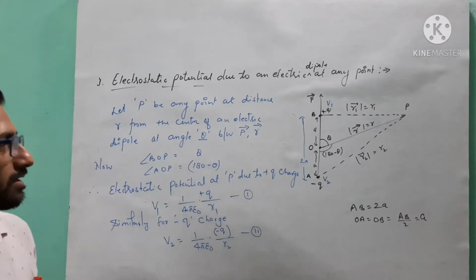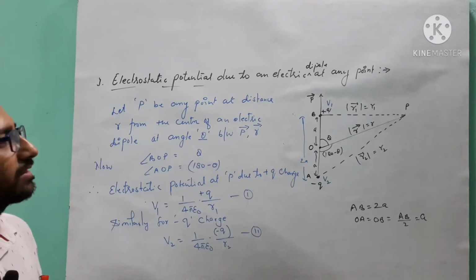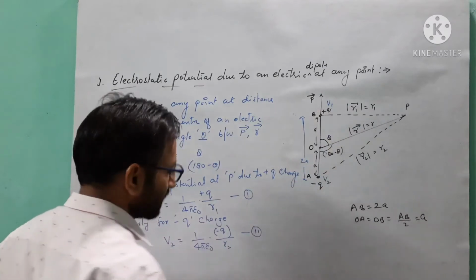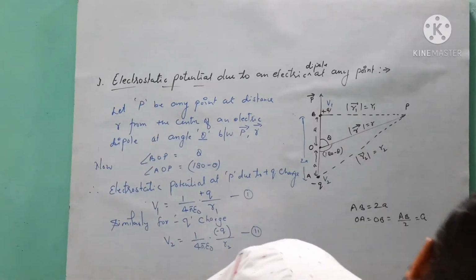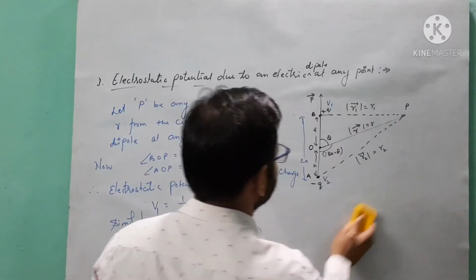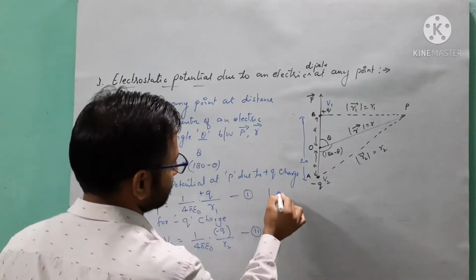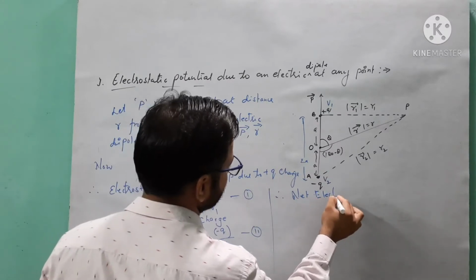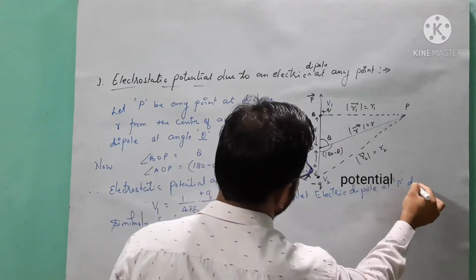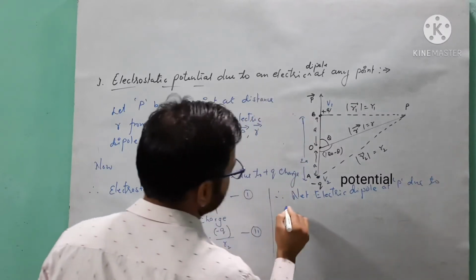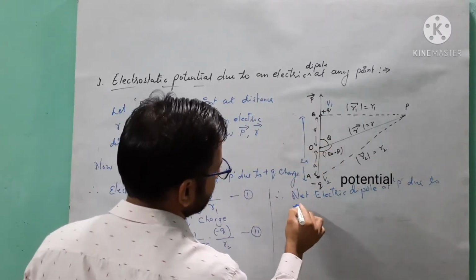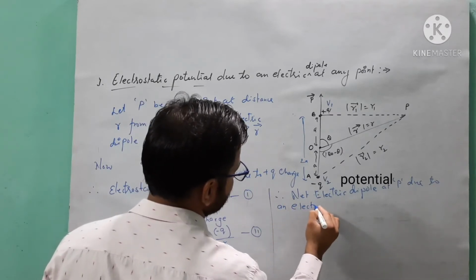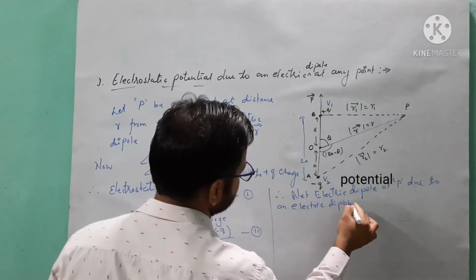Now we will see here the total or net electric potential at point P due to this electric dipole. We will write, therefore, the net or total electric potential at P due to an electric dipole. See what it comes.